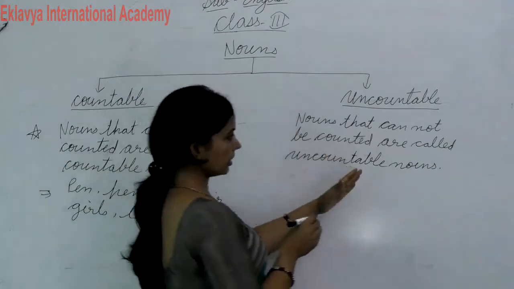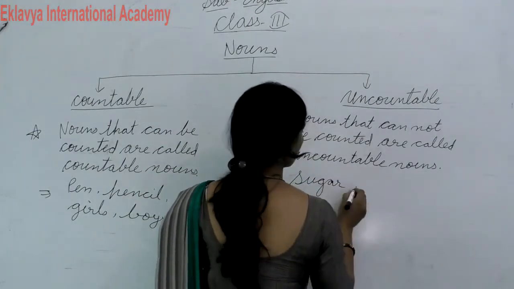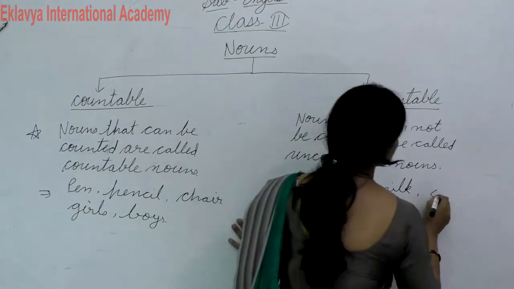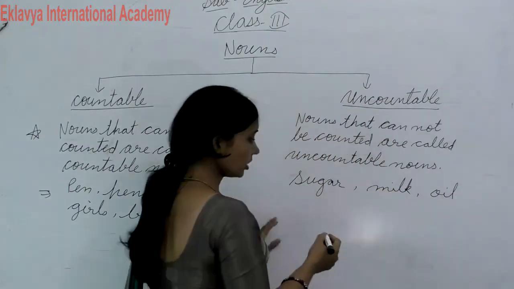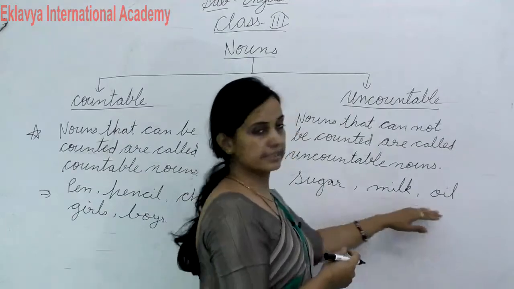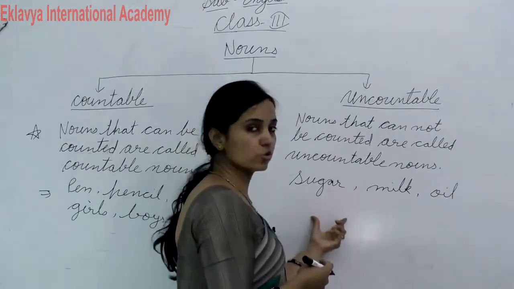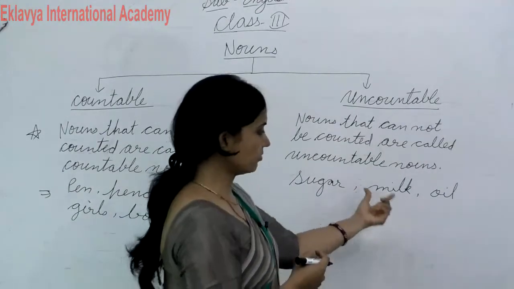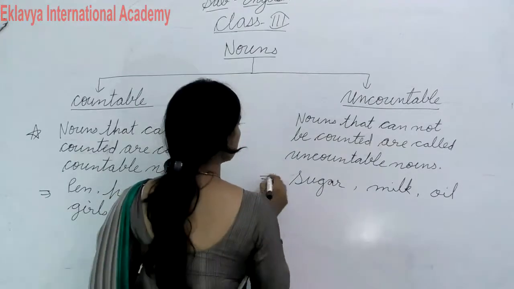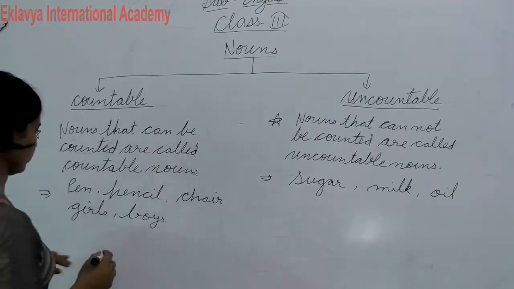Okay, uncountable nouns like sugar, milk, oil. These are not countable because you cannot count these. You cannot say 1 sugar, 2 sugar, or 1 milk, 2 milk. So these are uncountable nouns. These are examples of uncountable nouns and countable nouns.